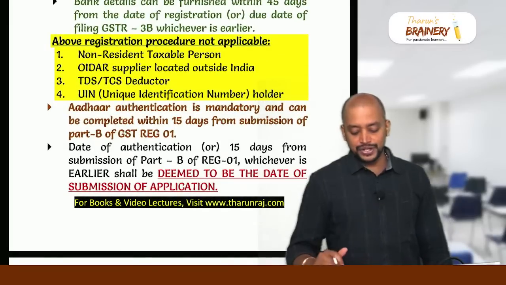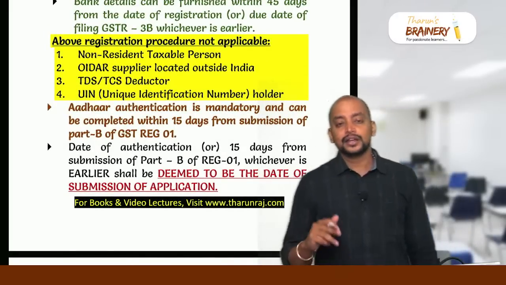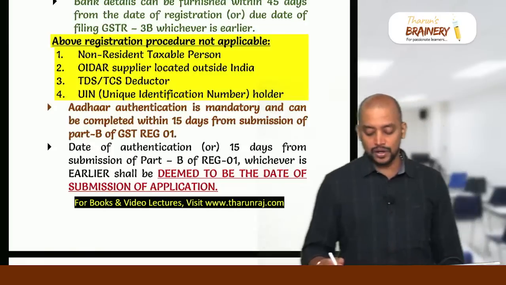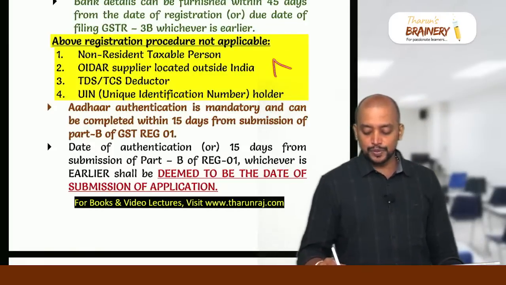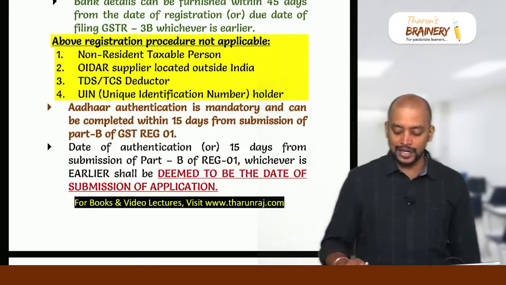Then this above registration procedure is not applicable to NOTU. N for non-resident taxable person, O for OIDAR supplier, T for TDS/TCS deductor, U for UIN holder. Remember, NOTU. So this procedure is not applicable to NOTU.